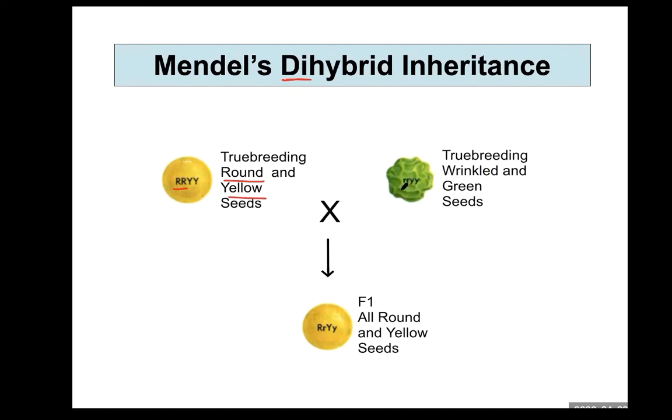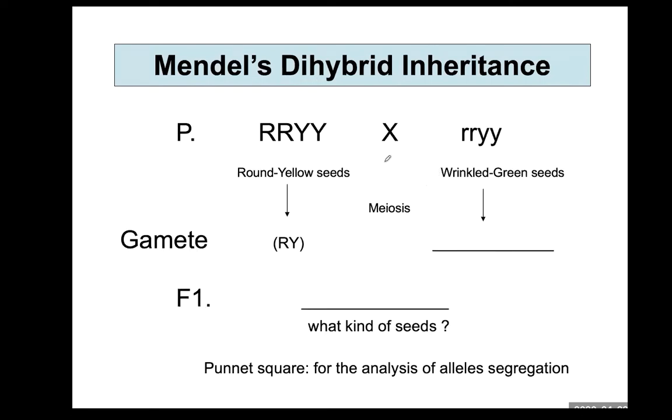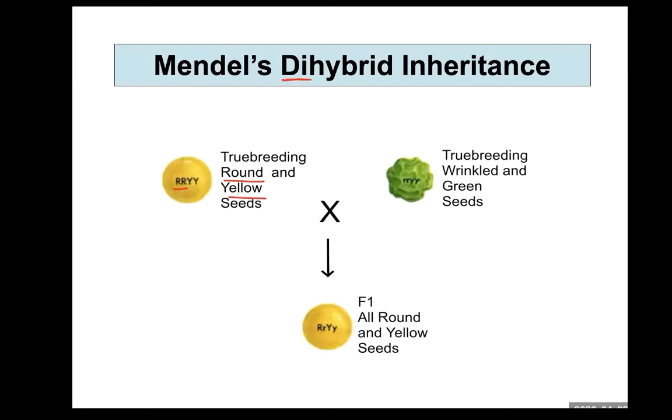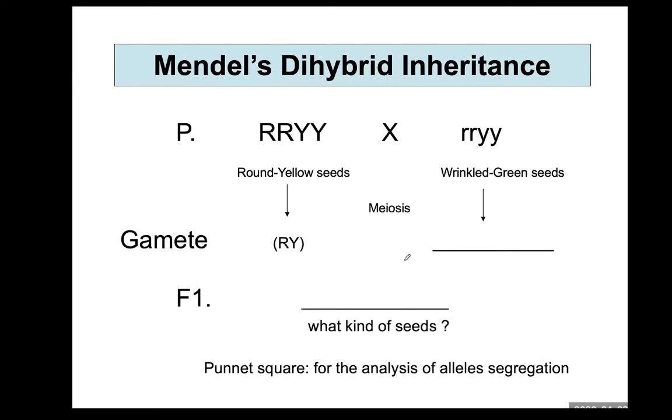You cannot use wrinkle, therefore you will put W. No, be careful. And then yellow seed is also dominant based on the appearance in the F1 generation. Therefore, you have to put large Y here. Then this green seed is automatically small y, small y. Do not put small g, small g. So, this is the phenotypic profile and this is the genotypic analysis.